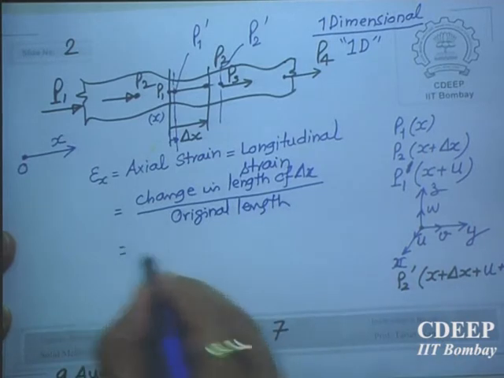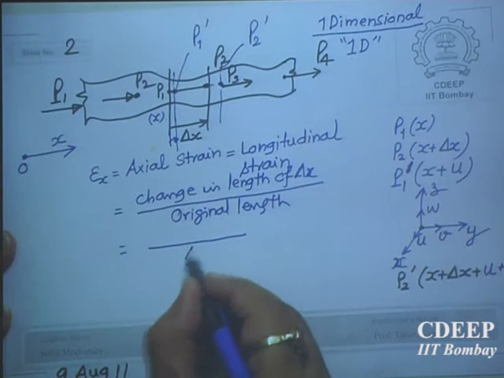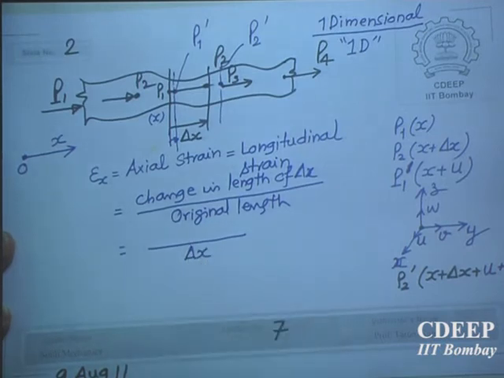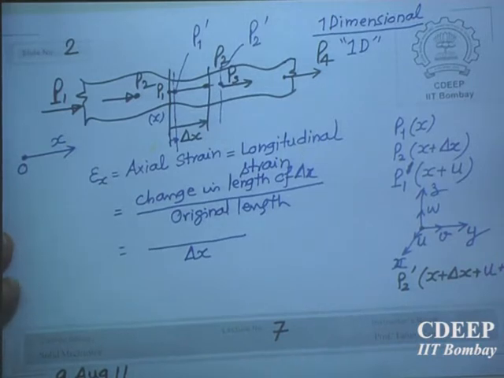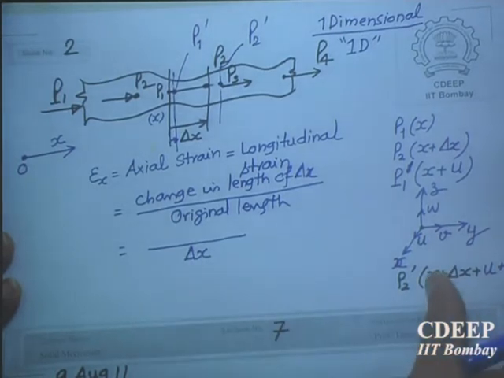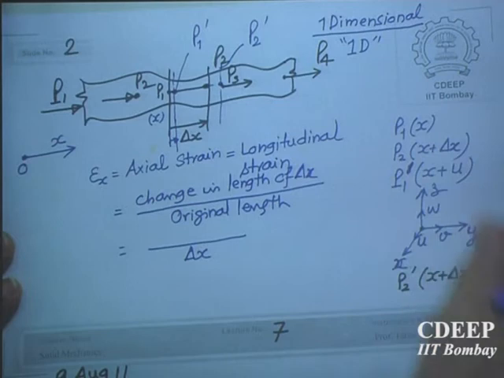Original length, there is no problem, that is delta x. What is change in length? Change in length of delta x is how much? Delta u. You can take this minus the original.